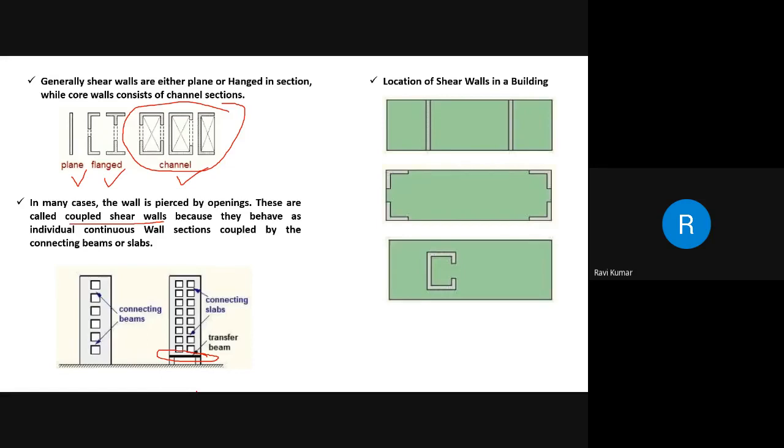So one way to limit the sway of buildings and provide stability is to increase the section sizes of the members to create a rigid moment resisting frame. That is, you can increase the mass. However, this method increases story heights, thus increasing the building cost. So when you are increasing the size of the sections and the height to take care of the lateral effect, that will lead to an increase in the cost of the structure. So it is rarely used for more than 7 or 8 stories.